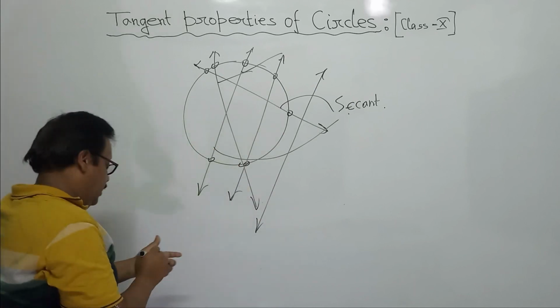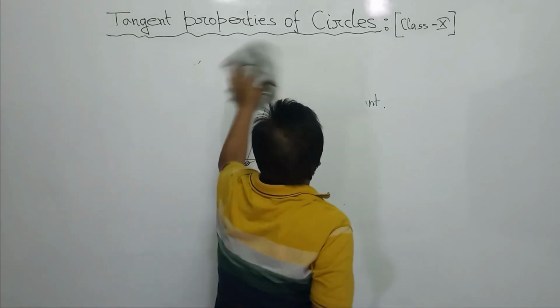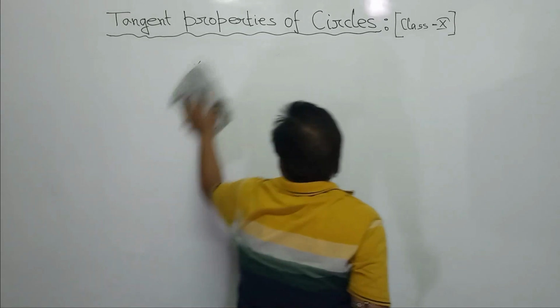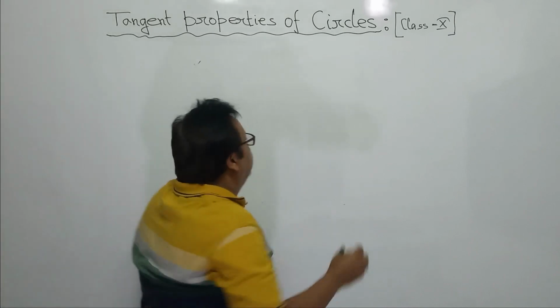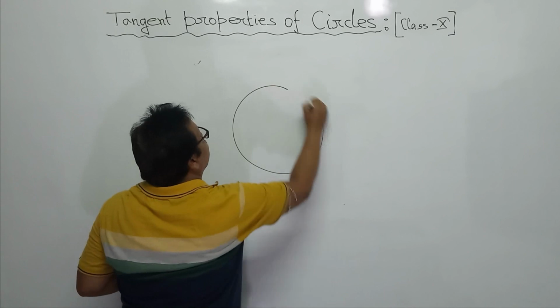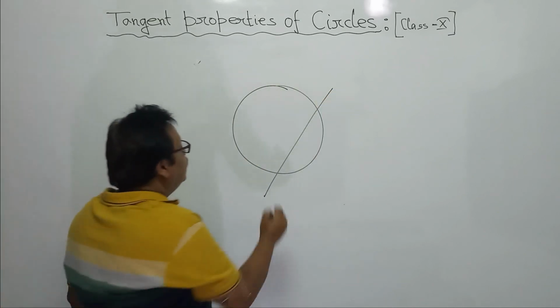Now, a secant always cuts the circle in 2 points. This is the secant. In how many points is it cutting?